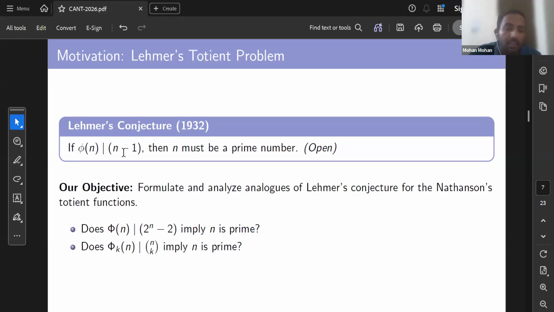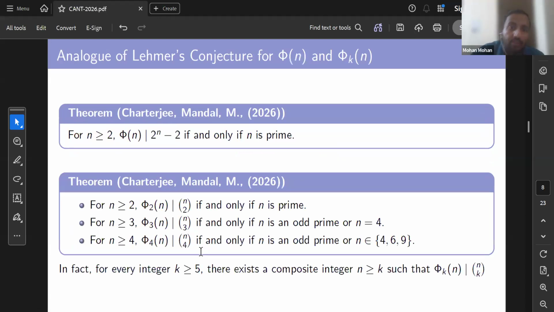In fact, the maximum is attained for primes. The same is true in this case also. For the Nathanson totient function, phi_N(p) is equal to 2 raised to p minus 2. So the natural question is, does phi_N(n) dividing this imply n is prime or not? Similarly, does phi_k(n) dividing n choose k imply n is prime or not? In this direction, we have proved these results.